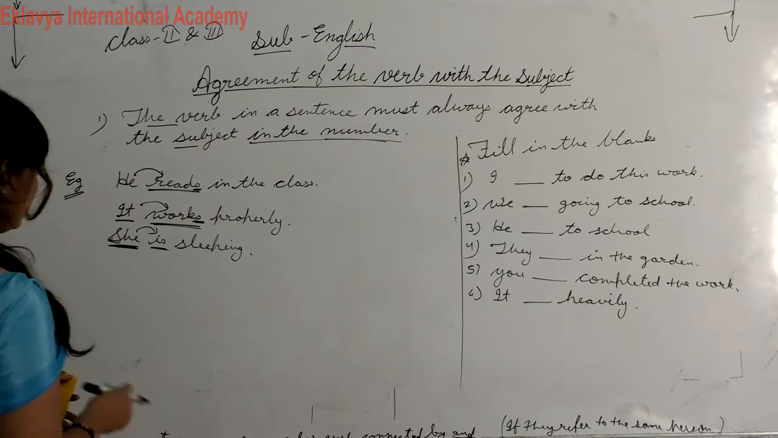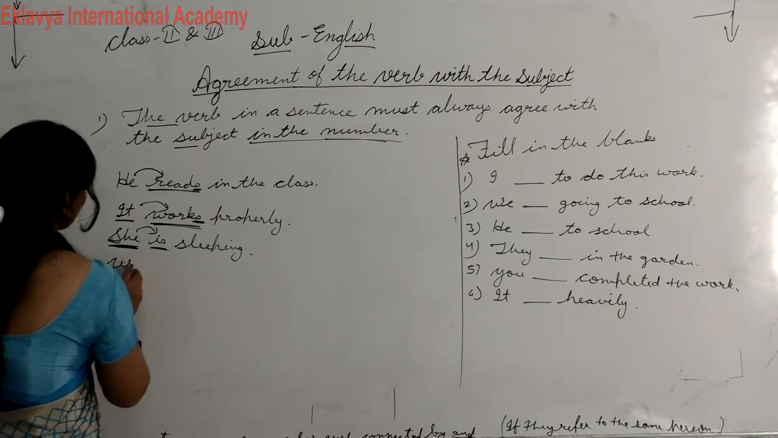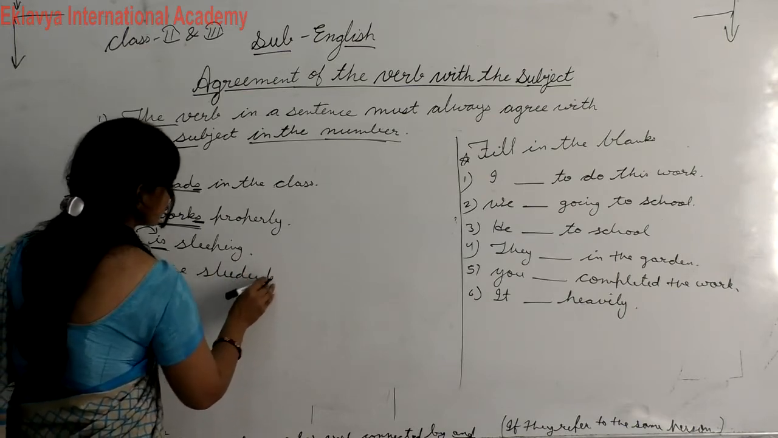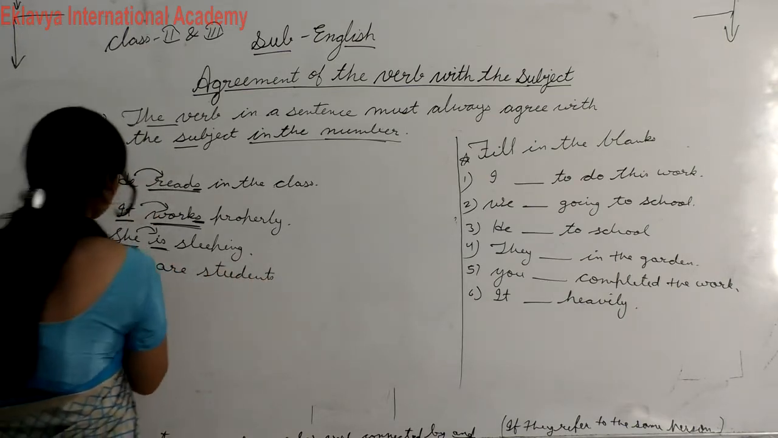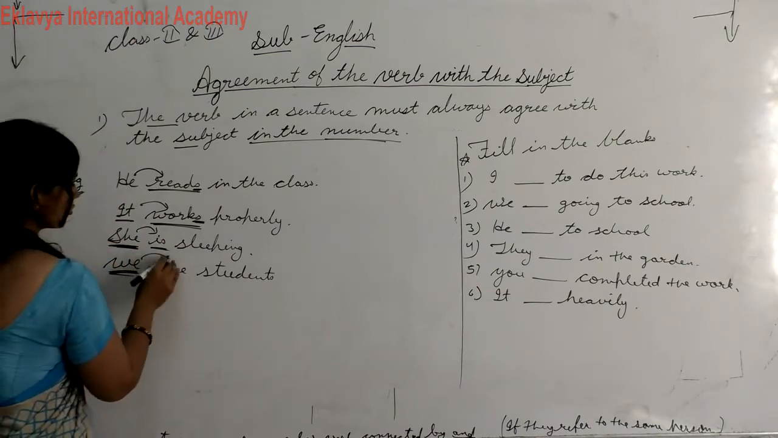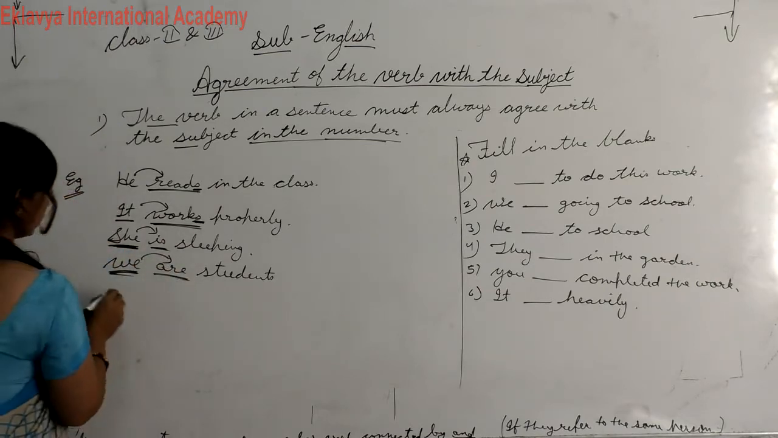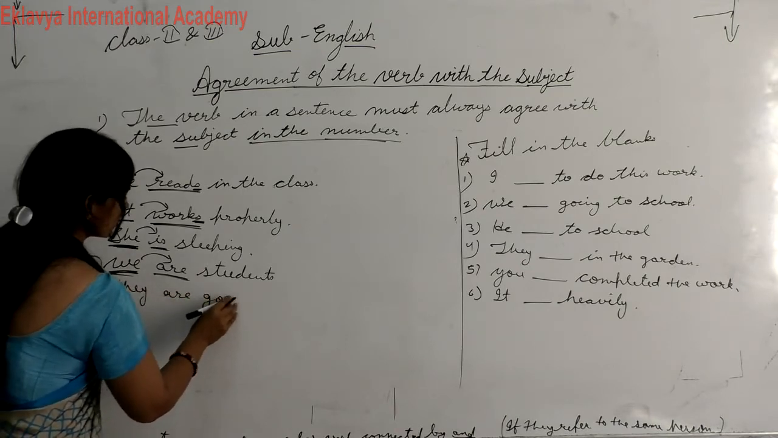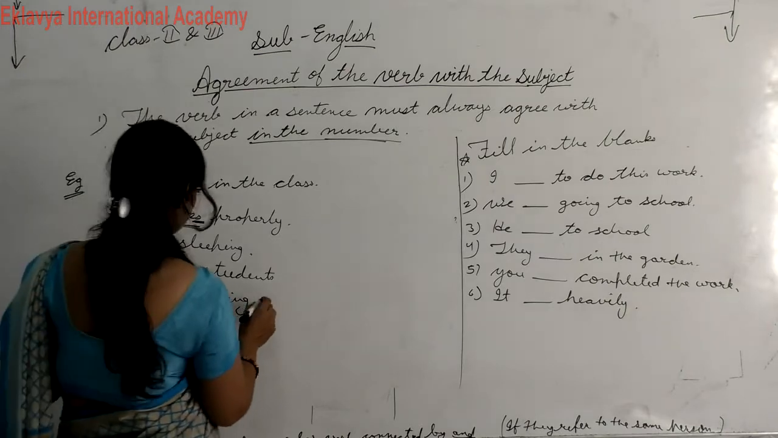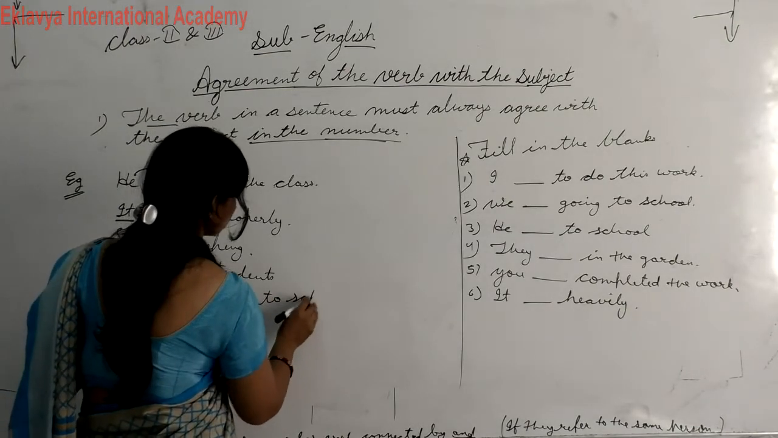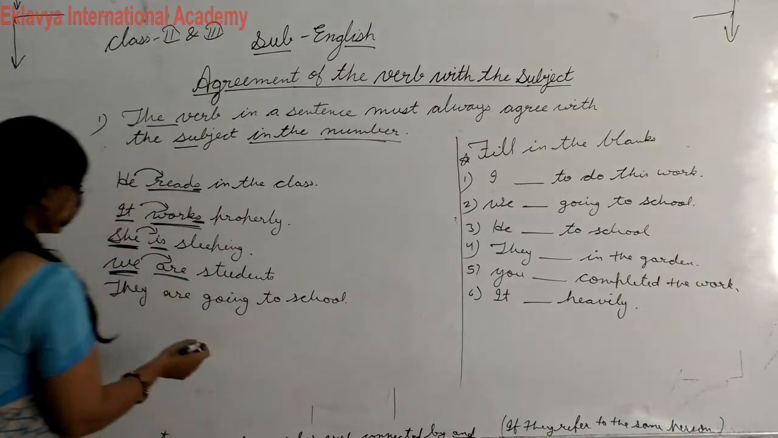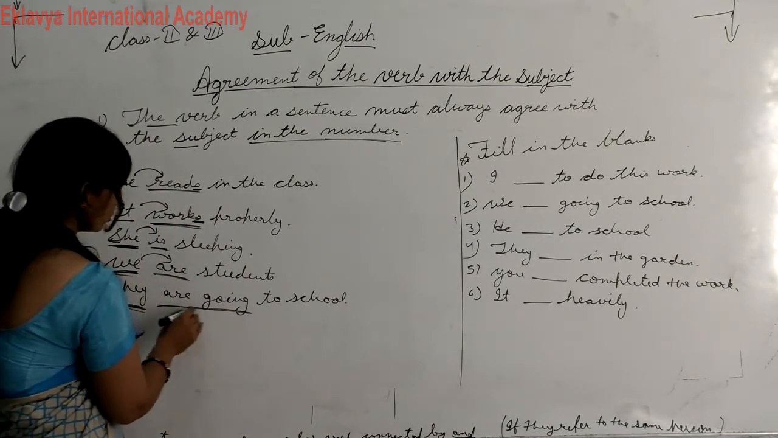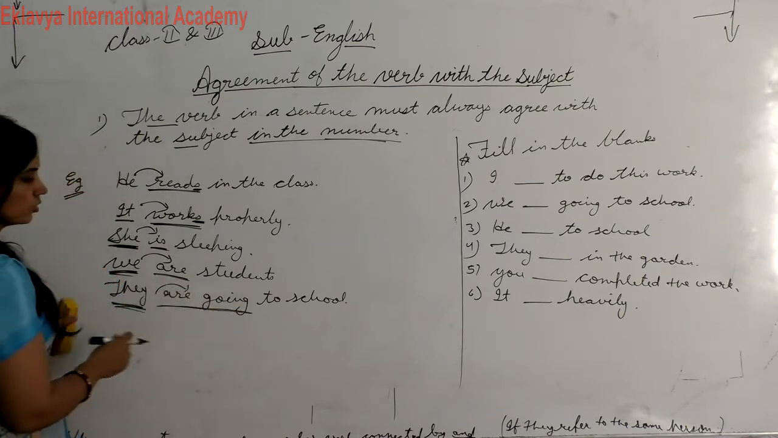So okay, we are students. Here you can check plural subject. So verb also should be plural. They are going to school. Here you can check also they is plural subjects, so here we will use plural verb. They are going to school.